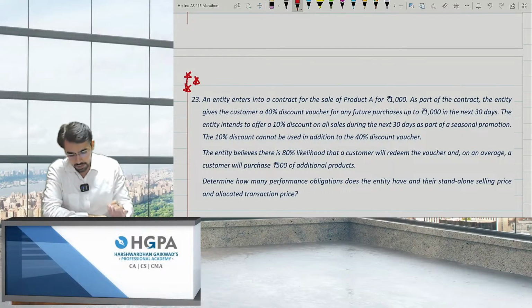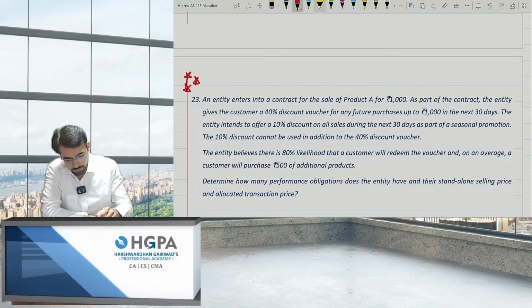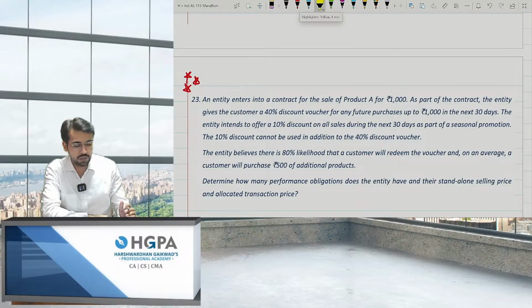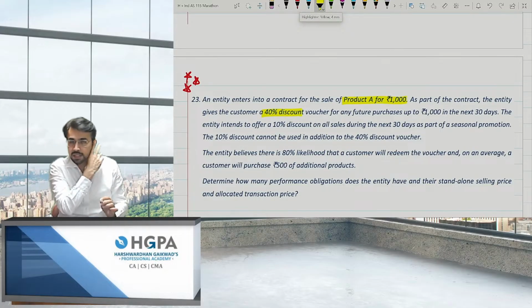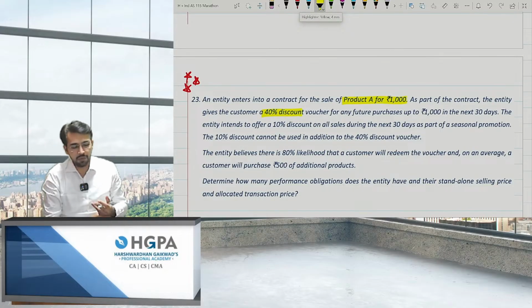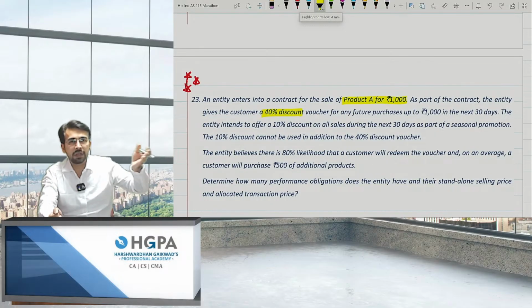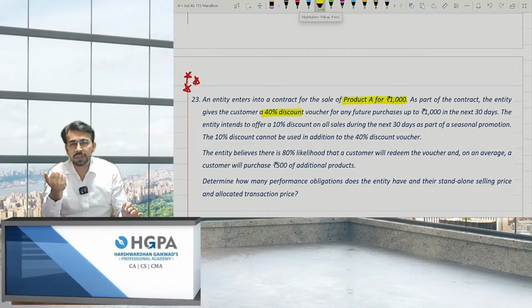An entity enters into a contract for the sale of a product A for ₹1,000. As part of the contract, the entity gives a customer 40% discount voucher for any future purchases up to ₹1,000 in the next 30 days. That means you went to a store and you bought product A for 1,000, right? Along with that, you were given a discount coupon of 40%, which you can avail if you purchase up to ₹1,000 within the next 30 days. That means you went to, let's say, Shoppers Stop, you purchased something for 1,000 and Shoppers Stop gave you a discount coupon of 40% for the next purchase in 30 days. If you purchase up to 1,000, they will give you 40% discount, right?